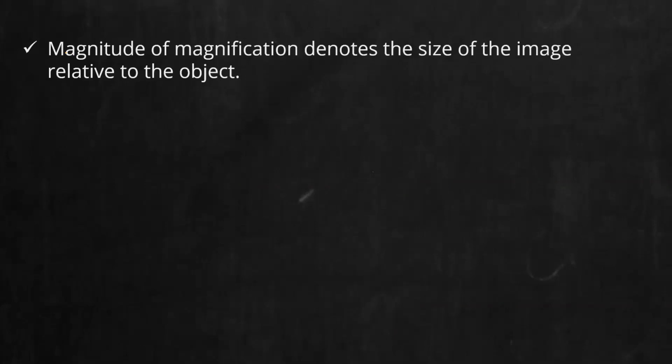Some more points regarding magnification. First one is regarding the magnitude of magnification. Meaning in problems, whenever you compare the values, you will get the magnification value in three possible ways. First, magnification can be greater than 1. Second, magnification will be equal to 1. And third, magnification can be less than 1. In all these cases, this actually means some idea. What is that idea? We have to see.